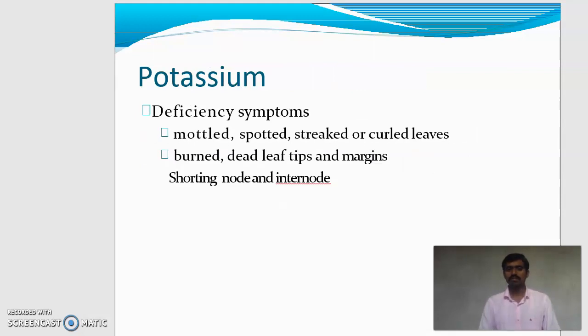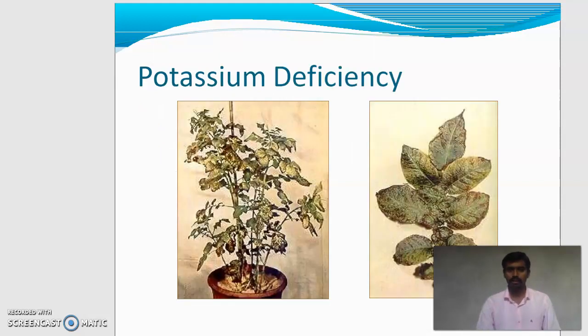What are the deficiency symptoms of potassium? First, mottled, spotted and streaked or curled leaves. Second, burnt, dead leaf tips and margins. Also, shortening of nodes and internodes are symptoms of potassium deficiency. This diagram shows the deficiency of potassium.